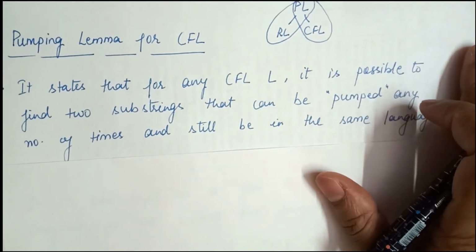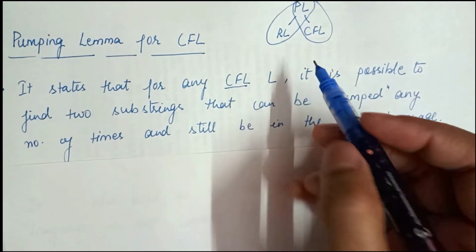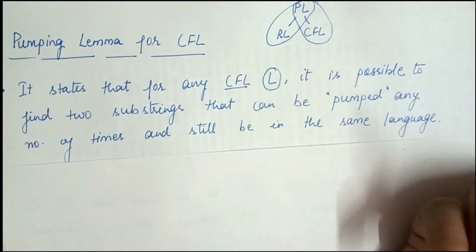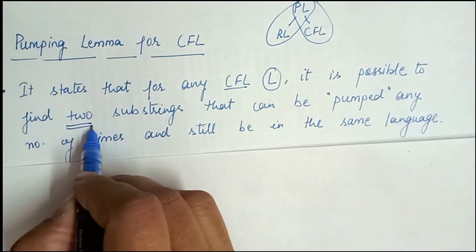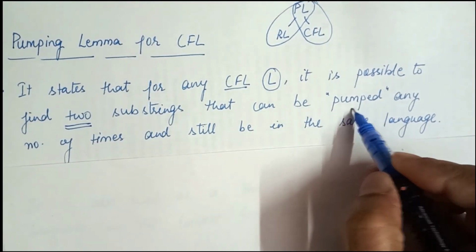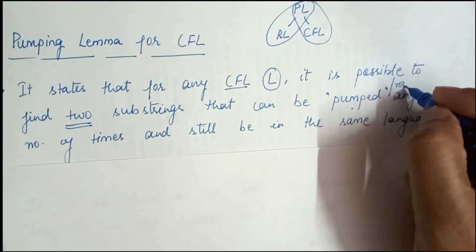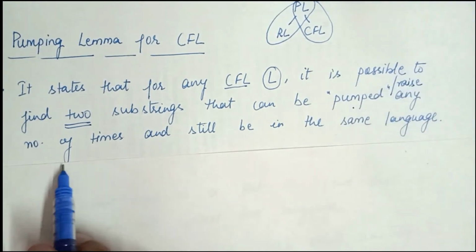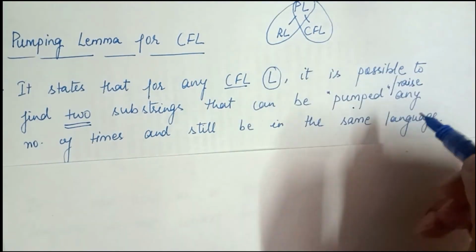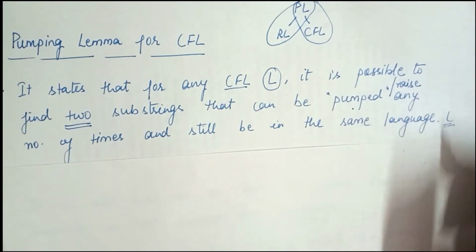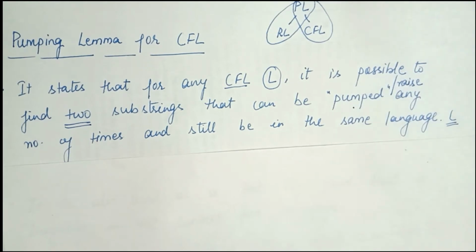It states that for any context free language, suppose L is a context free language, then it is possible to find two substrings that can be pumped, or you can say raised any number of times, and still be in the same language. The same language is again L. Then the language is called context free language. But this pumping lemma is used to prove that a particular language is not context free.